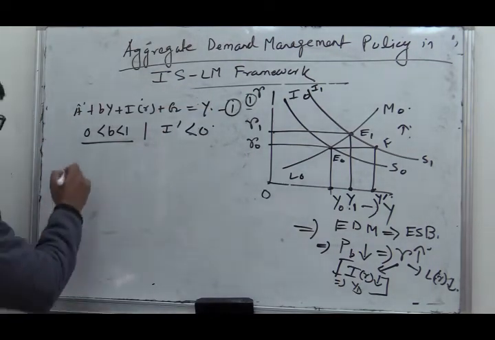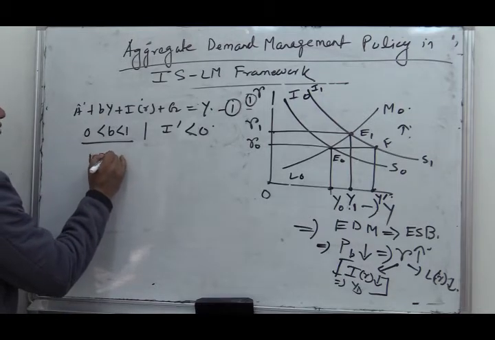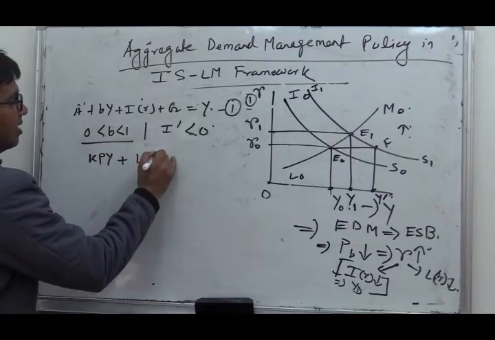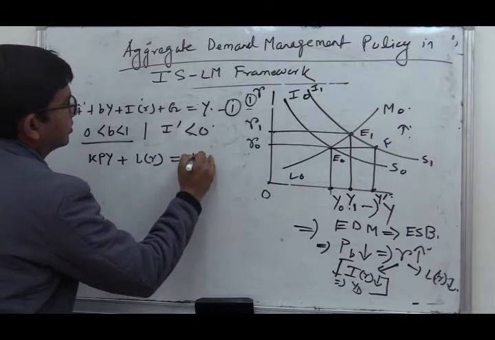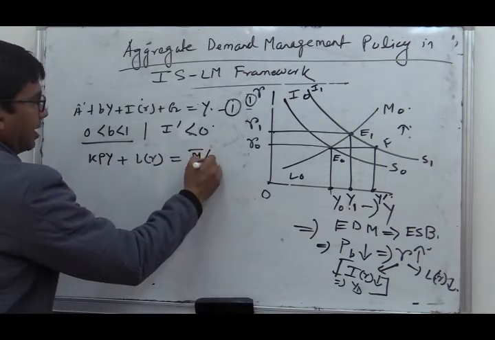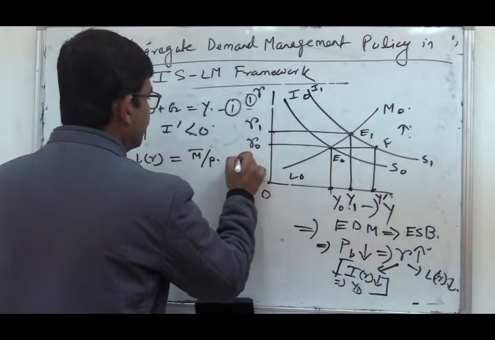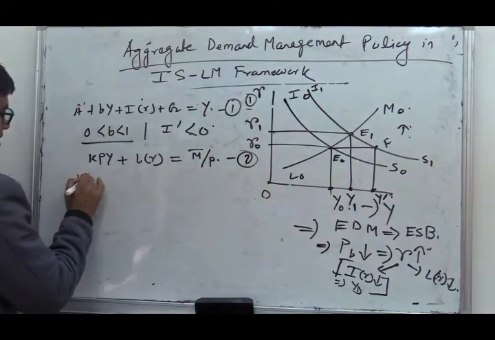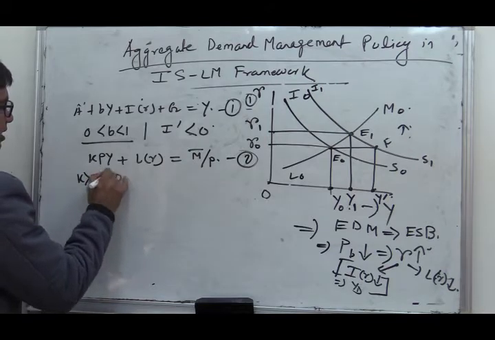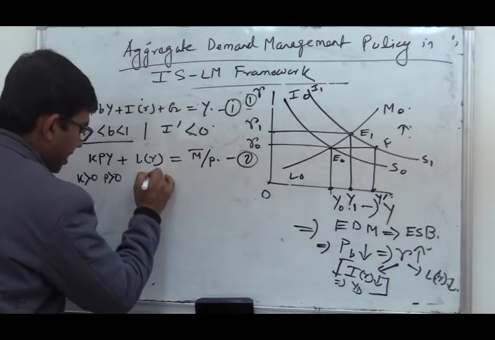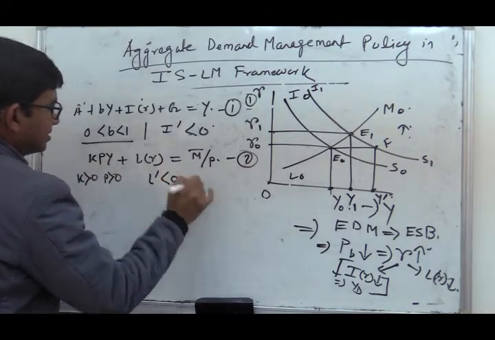The money market equilibrium: KPY plus LR equals M bar by P, real balance. Equation number 2. K is greater than 0, P is greater than 0, those are constants, and L dash is less than 0.